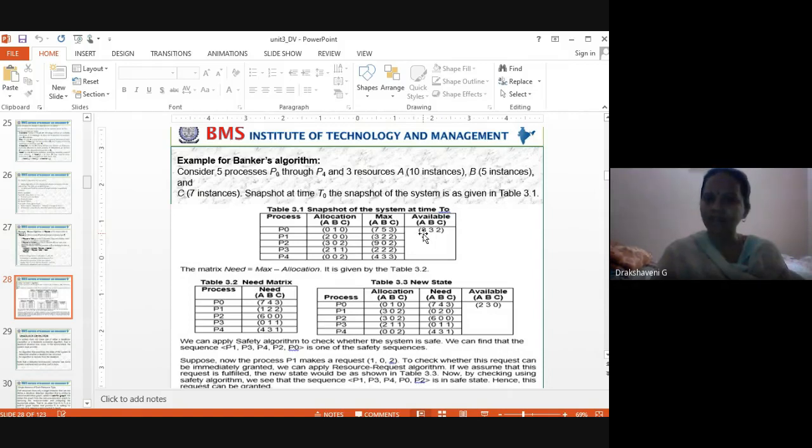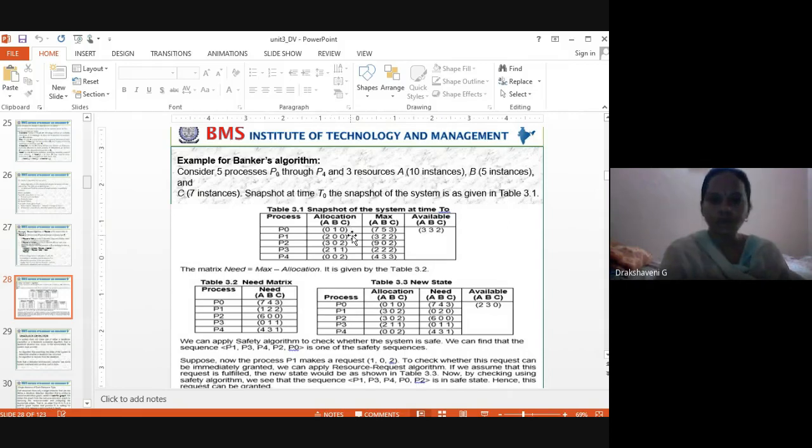It wants 7, 5, 3. How much does P1 require? 3, 2, 2. P2 requires 9, 0, 2. P3 requires 2, 2, 2, the maximum to complete P3's job. P4 requires 4, 3, 3. Clear? Okay.